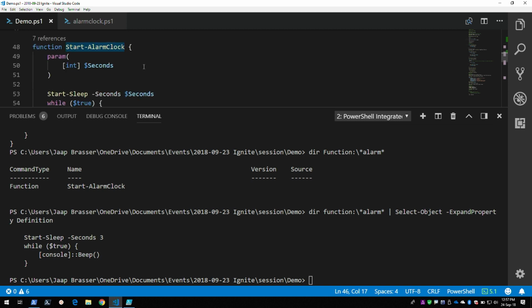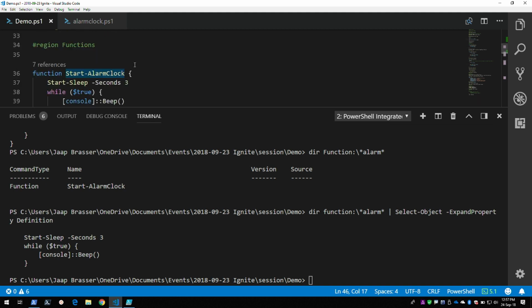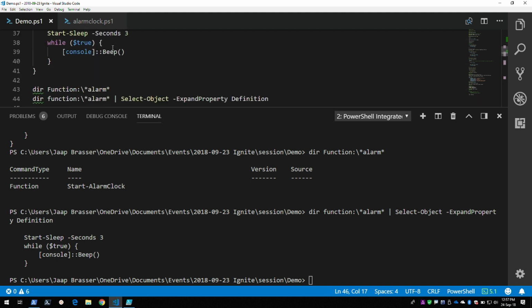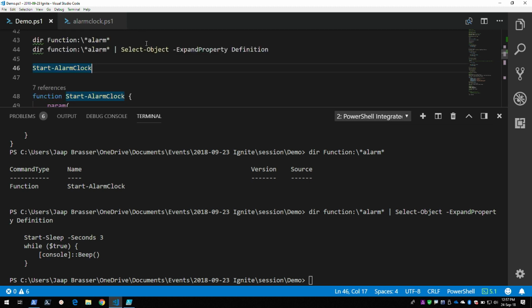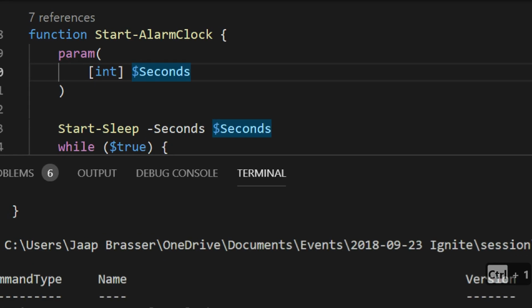But we can do this a little bit better, because in this code, it will always have an alarm after 3 seconds. And that's not really reusable, because if you want to make it 60 seconds or 20 minutes, you have to change it. So what we're going to do, we're going to add a parameter. So we do that by putting up a parameter block. We put a variable there called seconds, and I tell this variable to be an integer, because I want it to be a number, because seconds are always numbers, right?